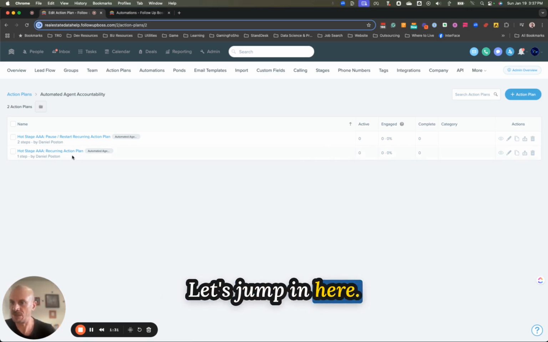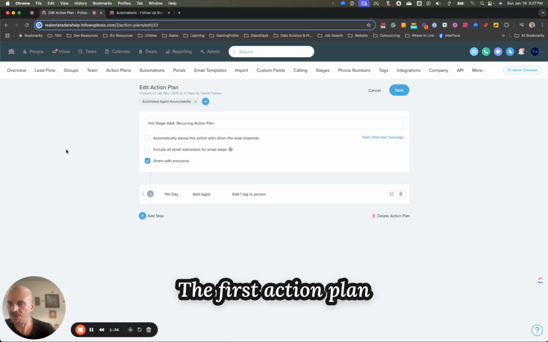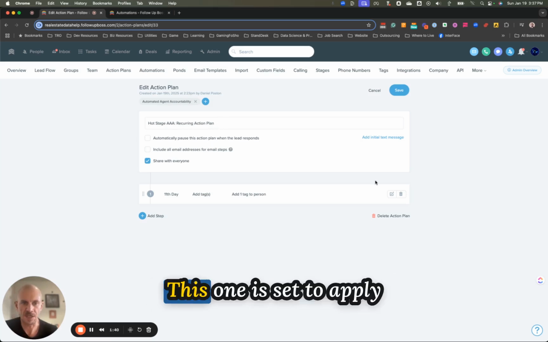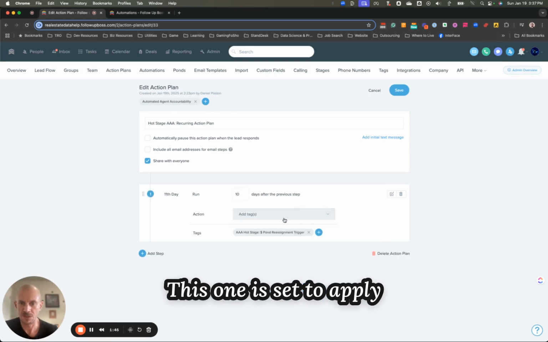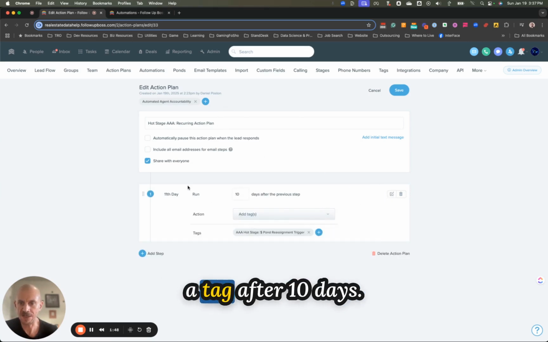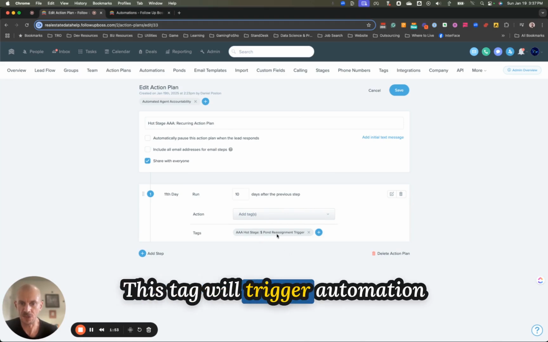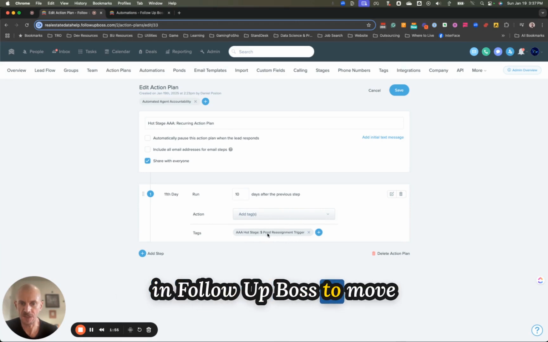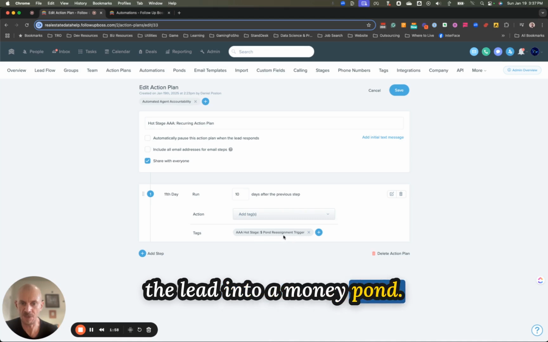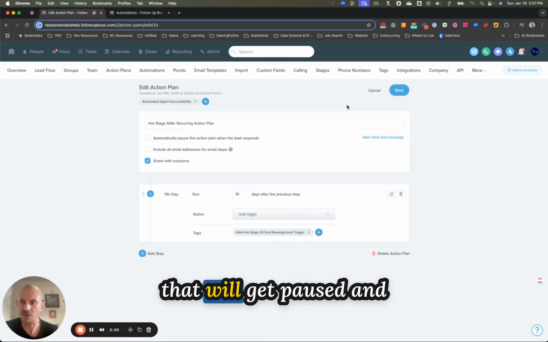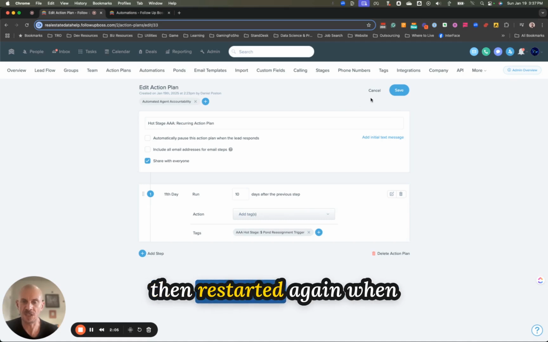Let's jump in here. The first action plan we're taking a look at is the recurring action plan. This one is set to apply a tag after 10 days. This tag will trigger automation in Follow Boss to move the lead into a money pond. This is the action plan that will get paused and then restarted again when sales activity happens.